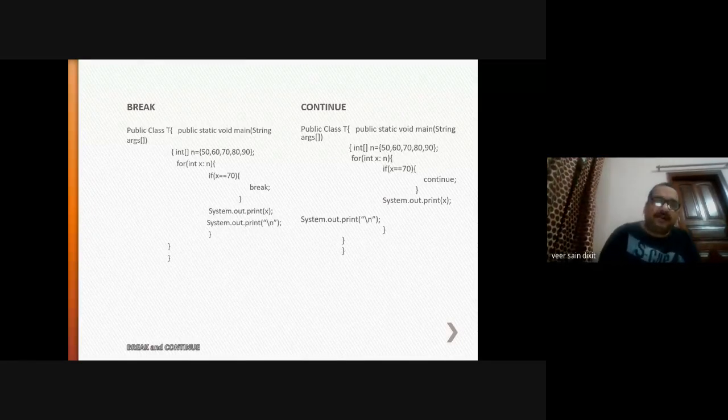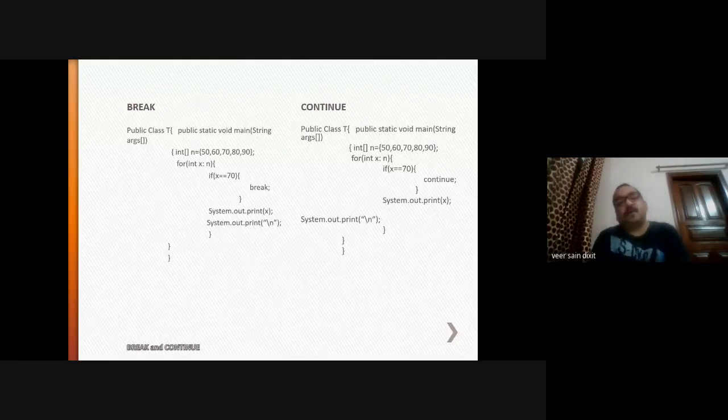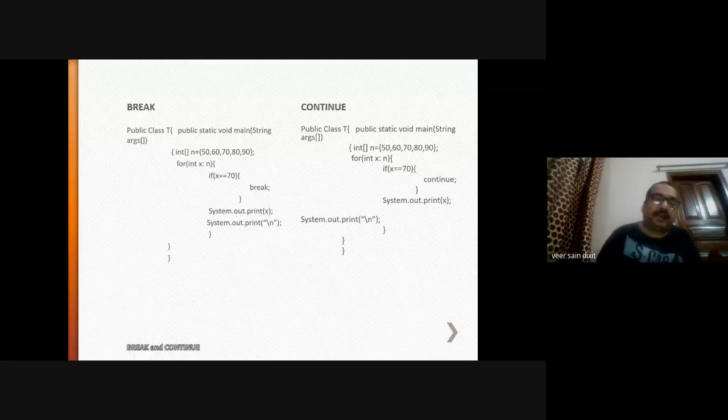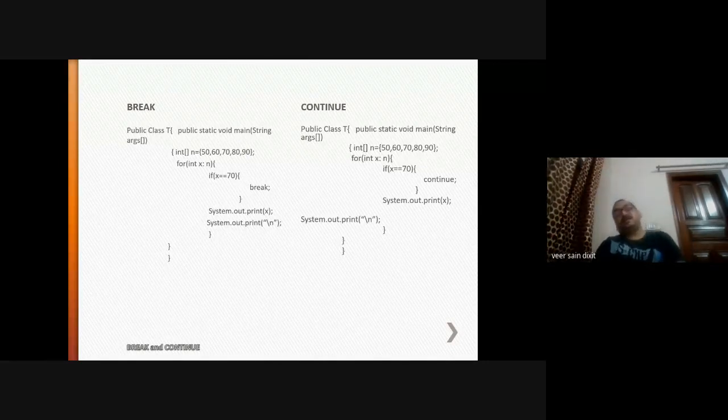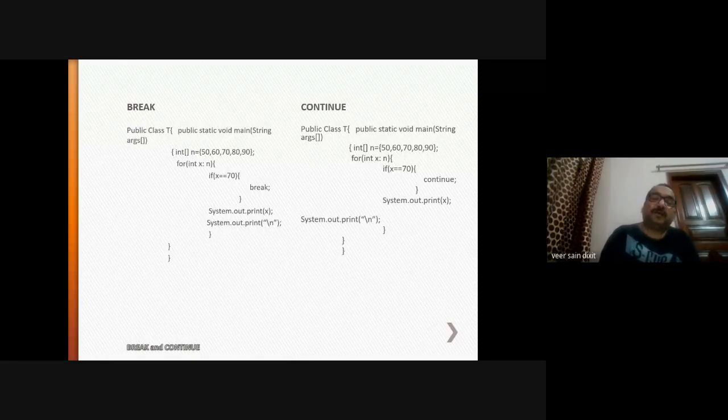I am using here the variant of the for loop, for int x colon n. x is an iterator, and that iterator is being applied on array n. Right? If x is equal to 70, what is the initial value of x? 50. 50 is not equal to 70, false. So the System.out.print statement will be printed.